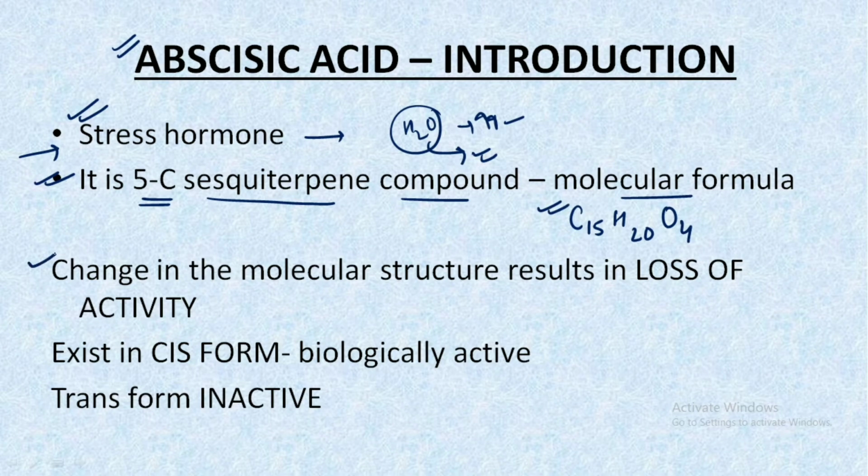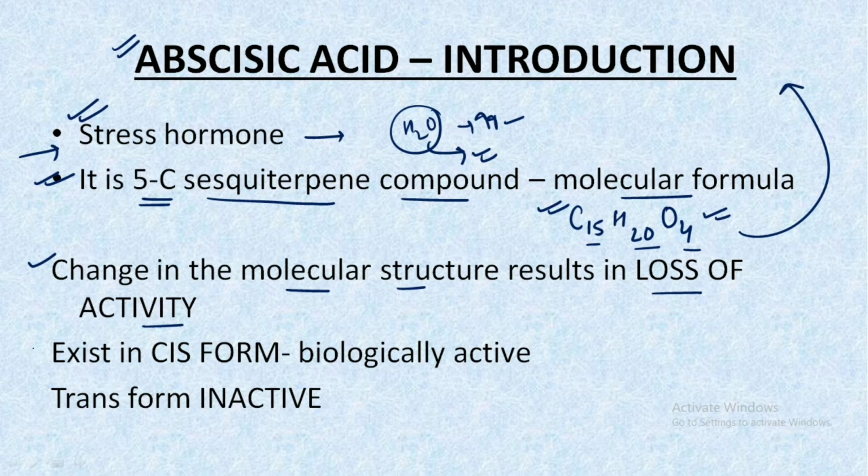As the change in the molecular structure occurs, it could lead to the loss of activity. So if there is any change to this composition of 15:20:4, there could be a loss of the activity of this hormone.